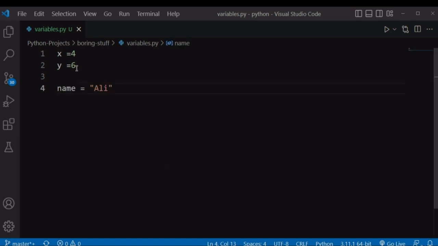In Python, not only can we store numbers in a variable, but you can also store textual data in a variable like this one earlier. And we call this textual data strings. A string is any text that is either surrounded by double quotes or single quotes.